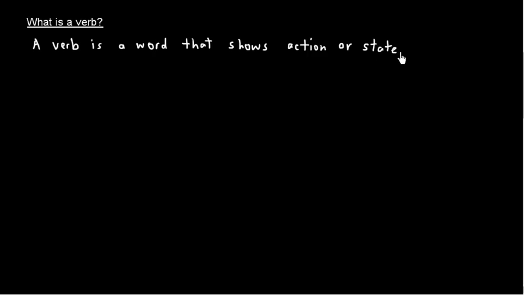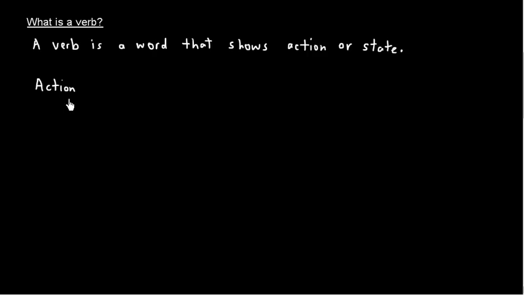So let's come up with a definition. A verb is a word that shows action or state. Okay, and let's start with the easy one first. Action.